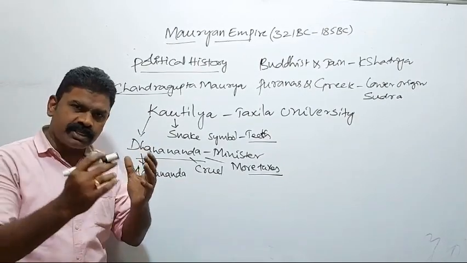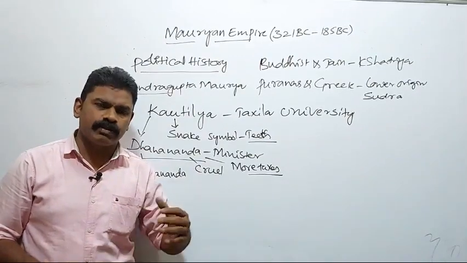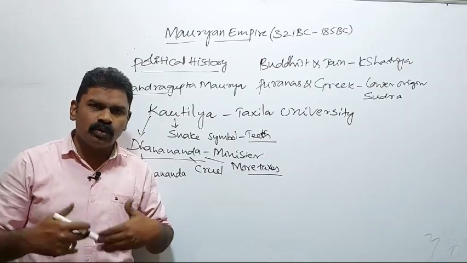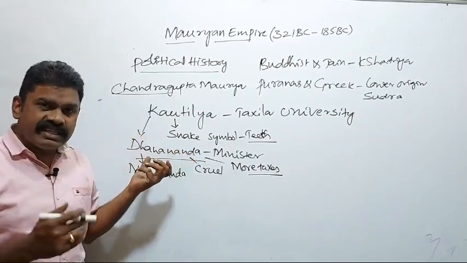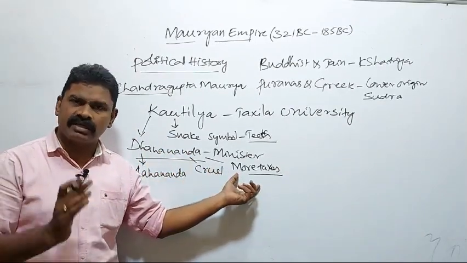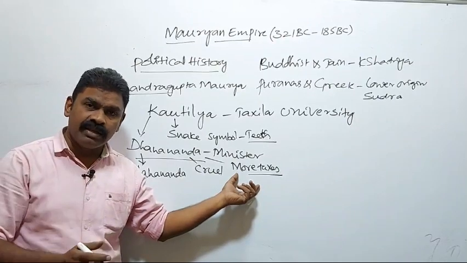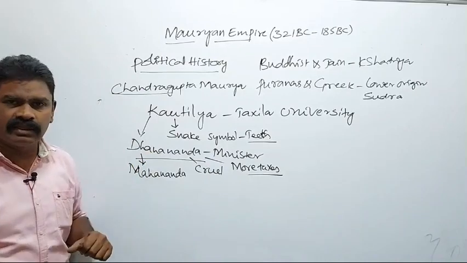Mr. Raja, Mr. Dhanananda, you are collecting more and more taxes from the people, but you are not utilizing them in the proper way. You are enjoying with the common people's taxes. This is not correct. This is not fair. This is injustice. That was what Kautilya questioned to Dhanananda.